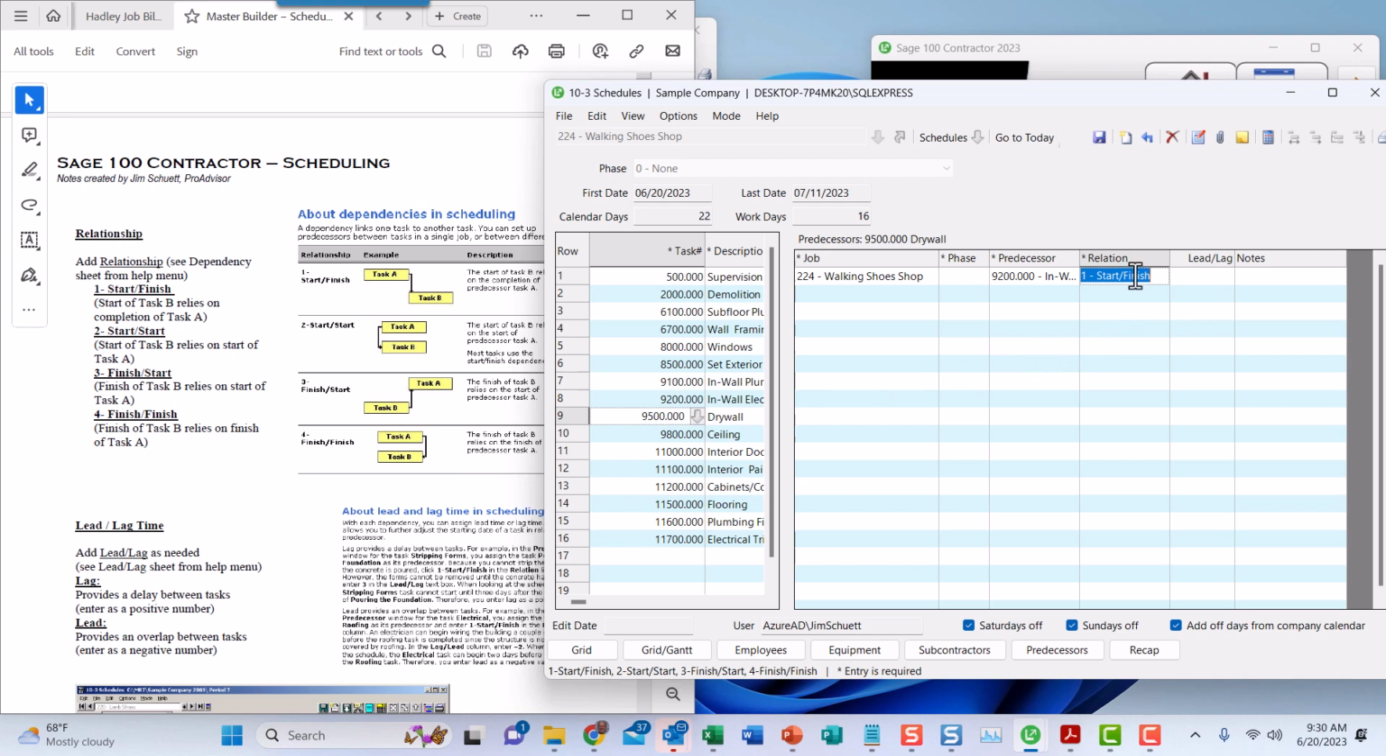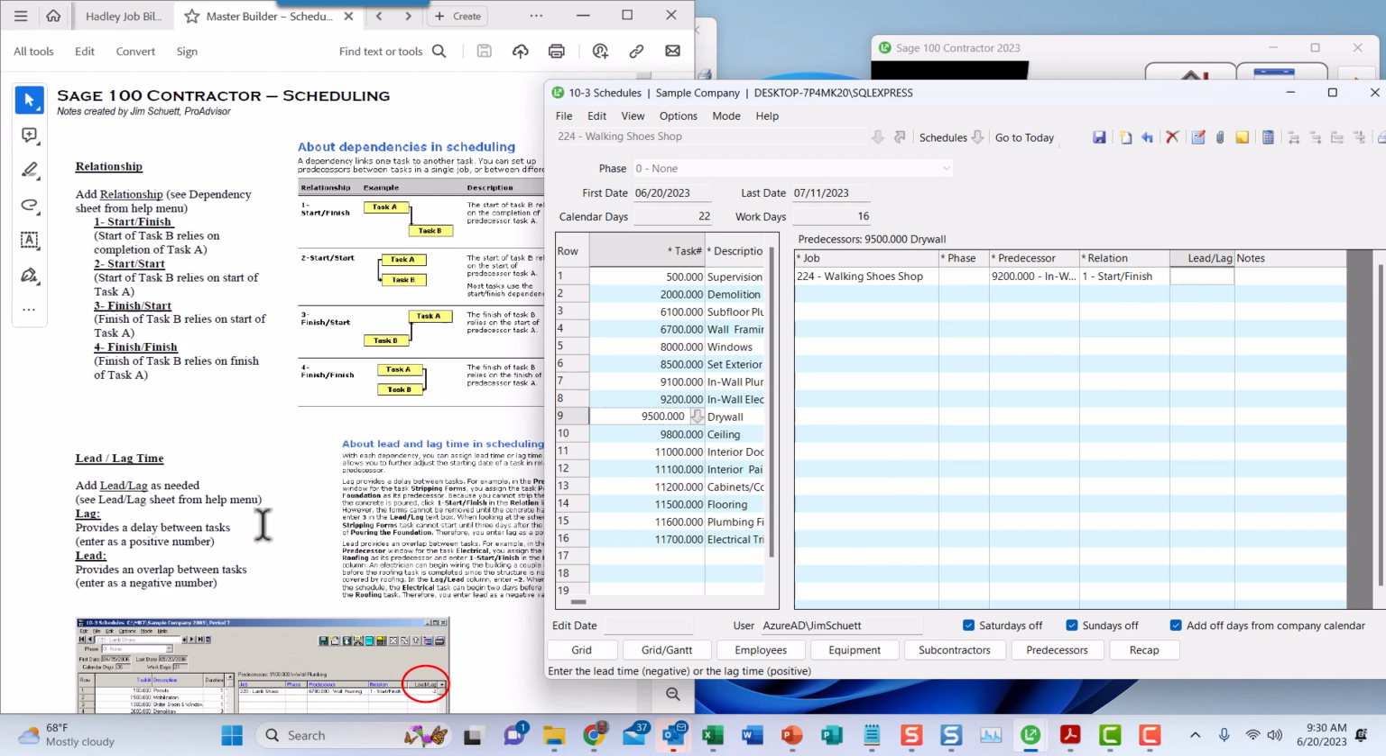And so if this was going to be changed, I could put a 2 in there, and that changes it to start start, or a 3 finish start, or a 4 finish finish. But I'll go back to 1 because that's what it was set at.